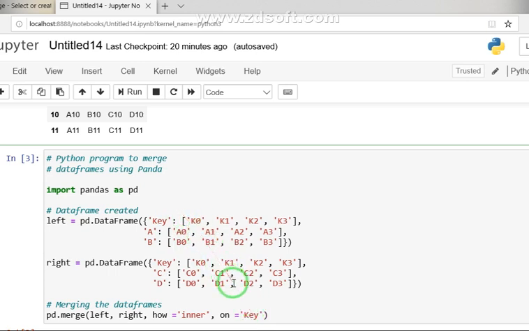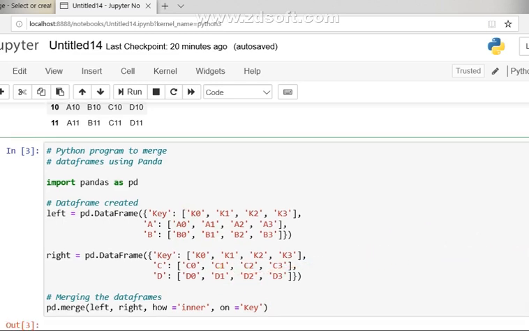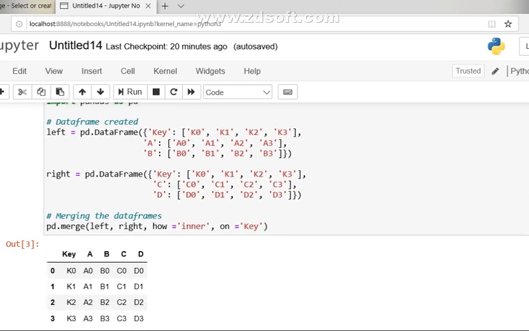Based on that we are going to apply the merge operation, and when this merge is done you will find the keys first, that is the common attribute, then the values of A from the first data frame, then the values of B from the first data frame, then the values of C from the second data frame, and D from the second data frame. So see students how the data frame operation is done. Clear? Here the merging is done on the data frame.